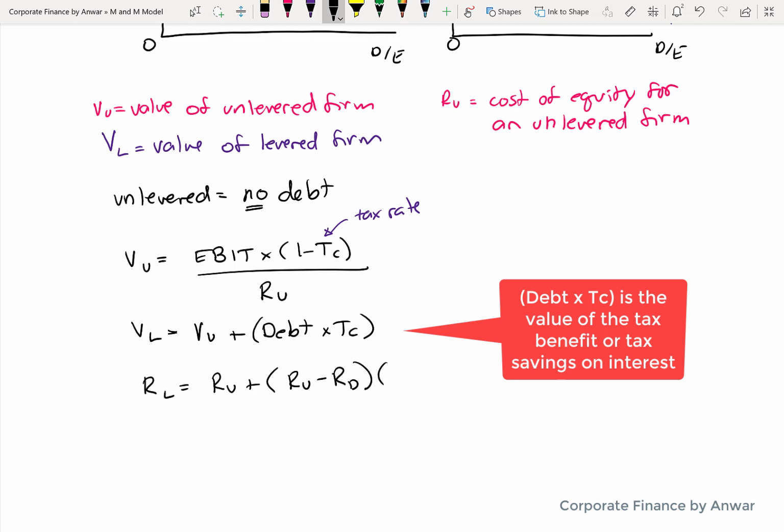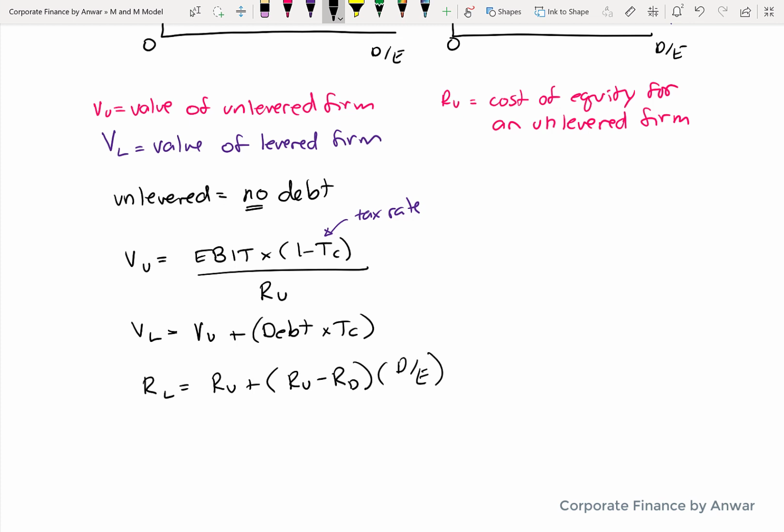And the last formula is that the levered cost of equity will become RL equals RU plus RU minus RD times your debt to equity ratio times 1 minus the tax rate. And RD is the cost of debt.